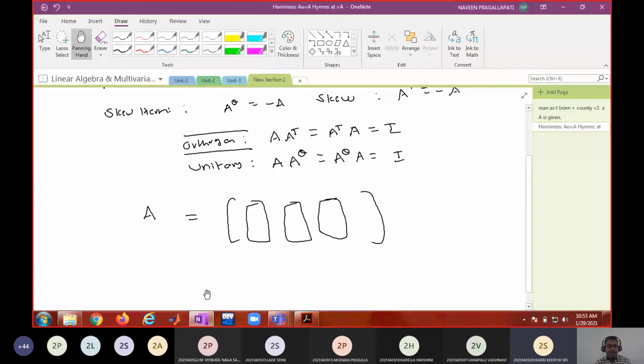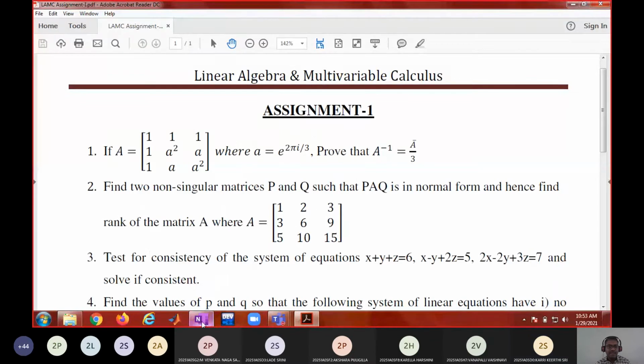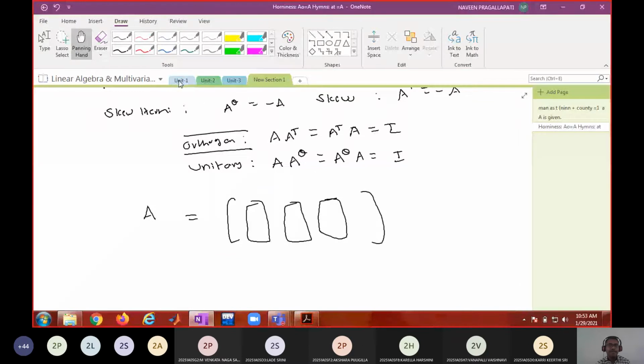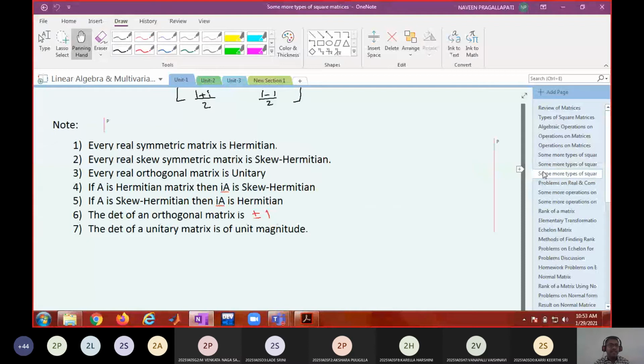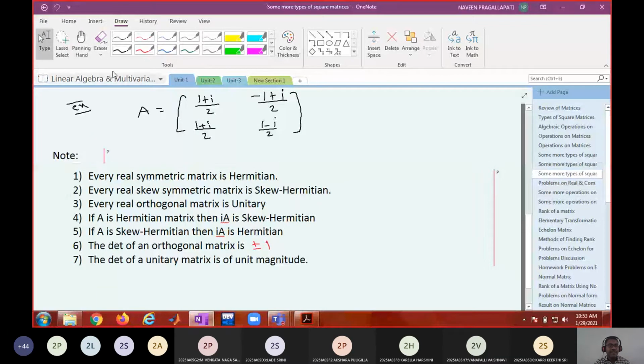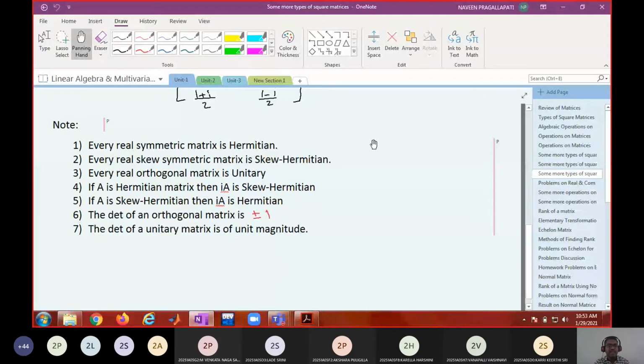Okay. I demonstrated some more points here. You remember, every real symmetric matrix is Hermitian, and every real skew symmetric matrix is skew-Hermitian. I have given the proofs also. If you want, go through that video. I wanted you to write it in your notebook. After that, every real orthogonal matrix is unitary. If A is Hermitian, then iA is skew-Hermitian. These things may be useful in bits, or 1 mark or 2 marks questions. If A is skew-Hermitian, iA is Hermitian; this I also proved in that class.